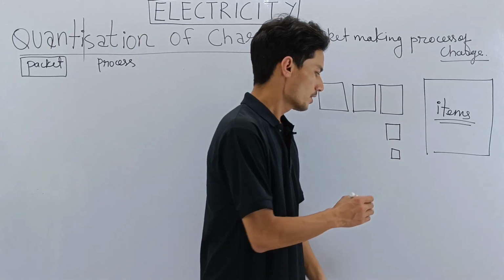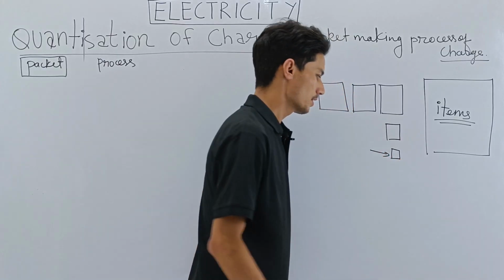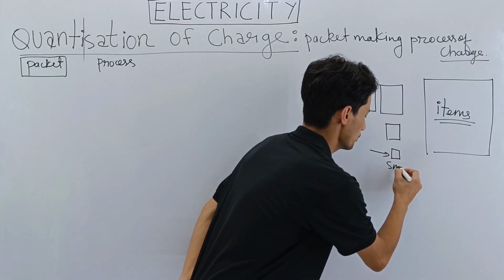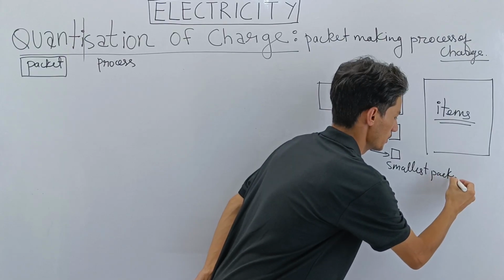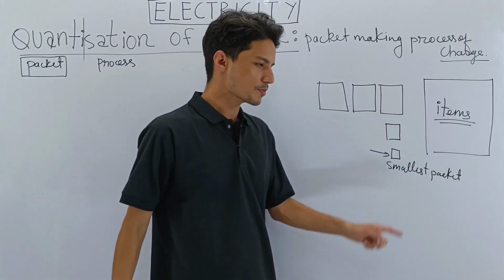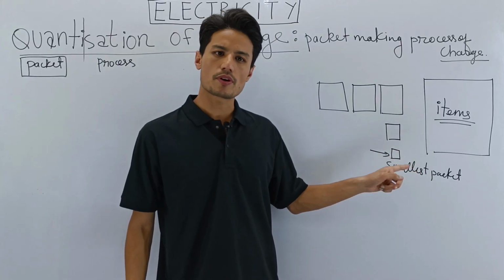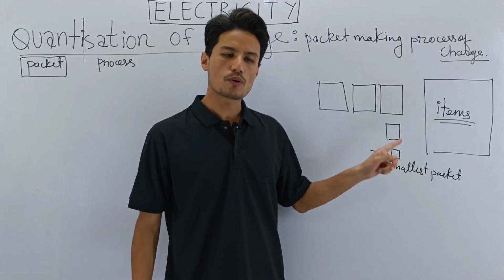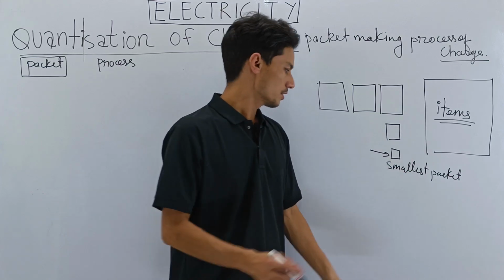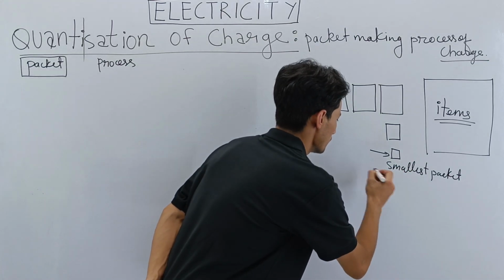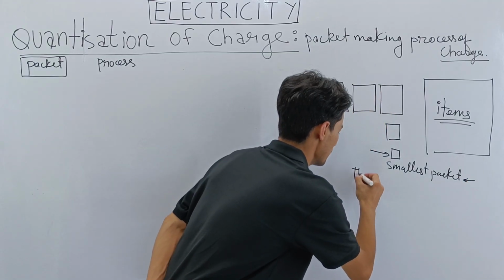Now here, to understand quantization of charge, we will focus on this packet, the smallest packet. The smallest packet selected by you to sell your item will be called quantization of your item. I repeat, we are focusing on the smallest packet. Why? Because the smallest packet